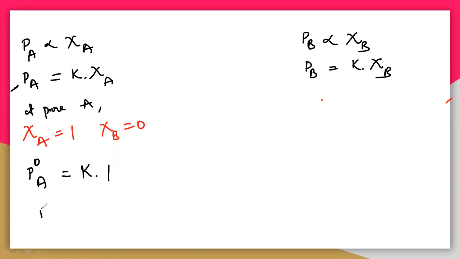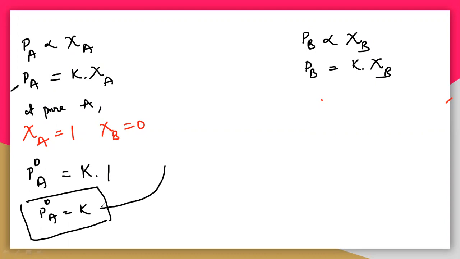So P naught A is equal to K. The value of K is equal to P naught A. You have to substitute this in the earlier equation. So what happens? You will get this equation.